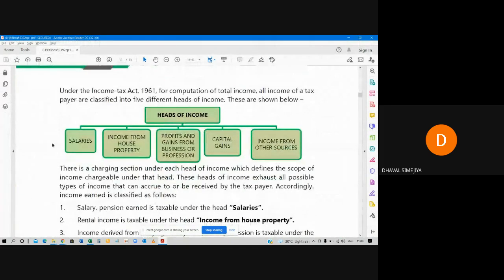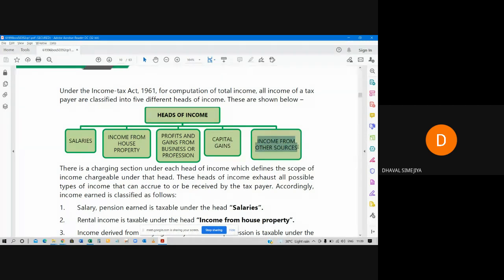These are the different heads: salary head, for which you have separate chapters; income from house property; profits and gains from business or profession, in short form PGBP; then capital gain; and then income from other sources.